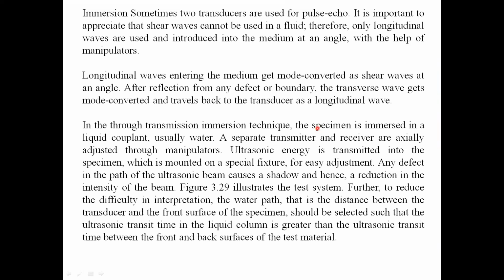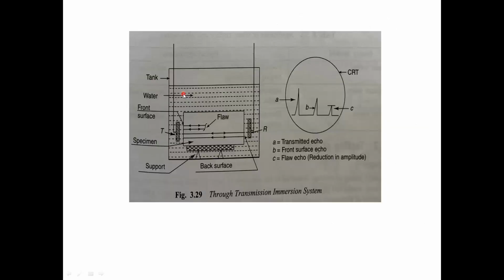In the immersion method we can also use two transducers at a time. One more thing, here also we can change the mode of waves. We have two types of waves. One is longitudinal waves. The second one is transverse waves, also called shear waves. We can use longitudinal and shear waves in immersion type testing. We can also use the through transmission method in immersion mode.